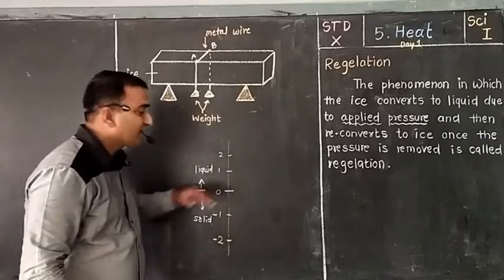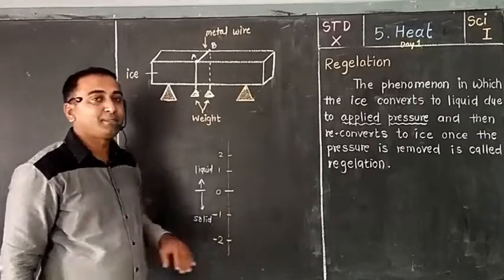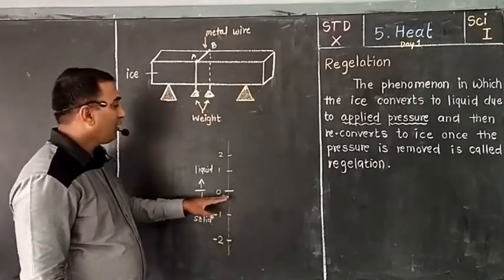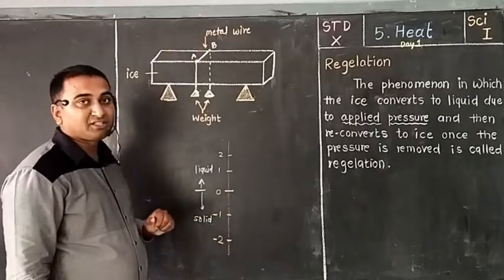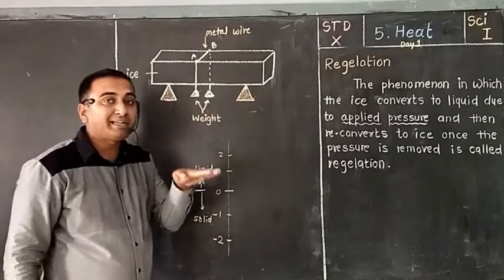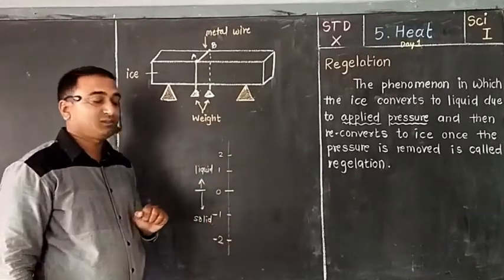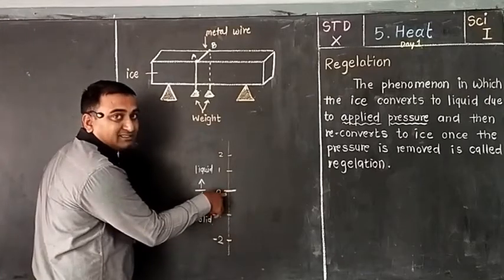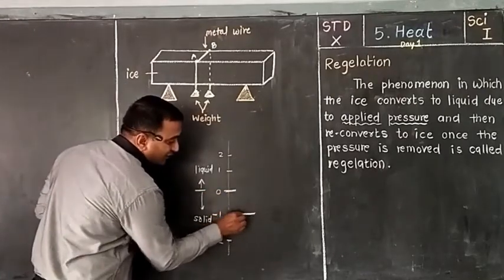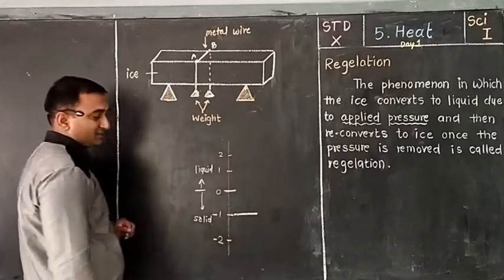So generally 0 degree Celsius is the melting point or freezing point of water. But here, because of applied pressure, what is happening? The melting point gets reduced. So the melting point, which was at 0 degree Celsius, is reduced to -1 degree Celsius.